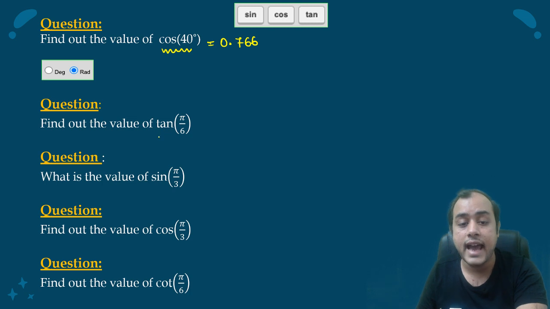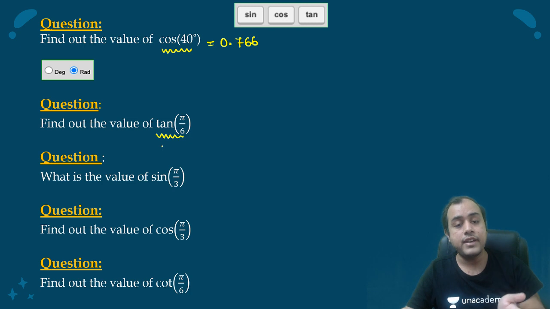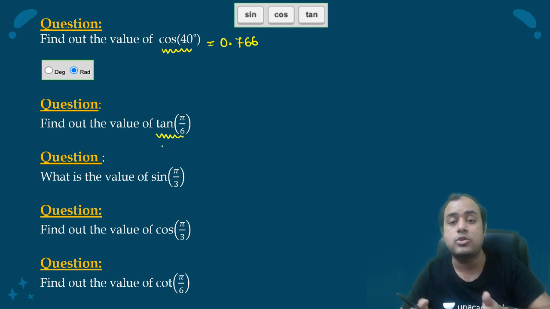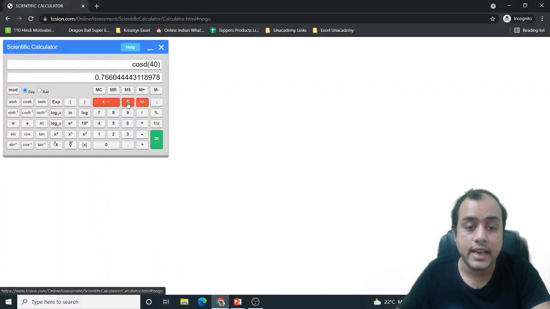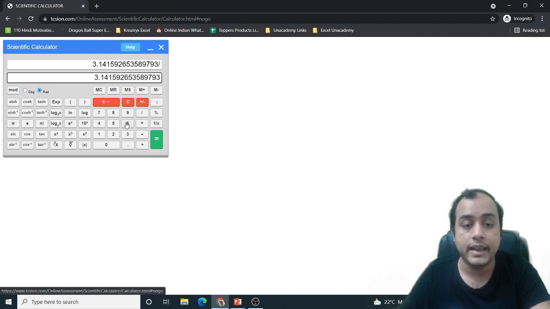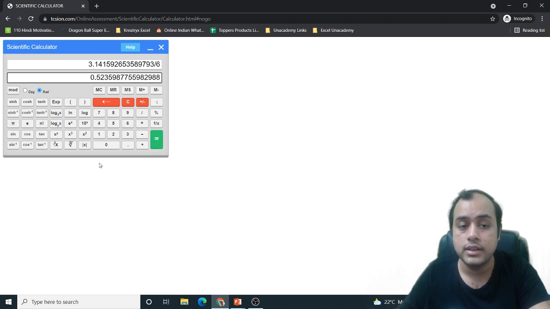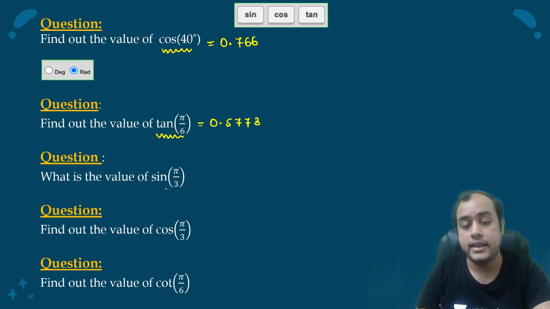Next is tan pi by 6. Now we are entering the radian domain, right? When we are entering the radian domain, then we have to reset the calculator in radian. So first I'll clear it. I'll go to radian. Now I'll press pi by 6, equal to. Now I will take tan. Tan in radians will be 0.5773. So it is coming out as 0.5773.